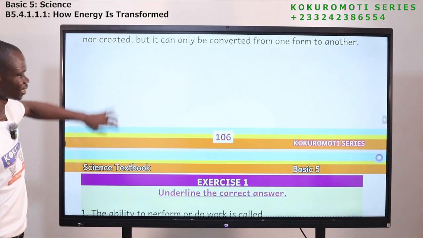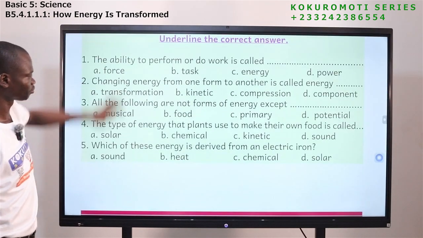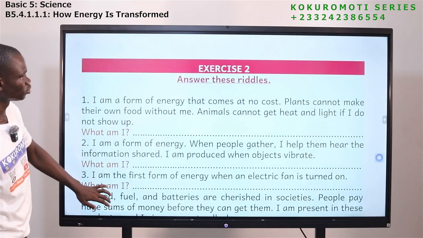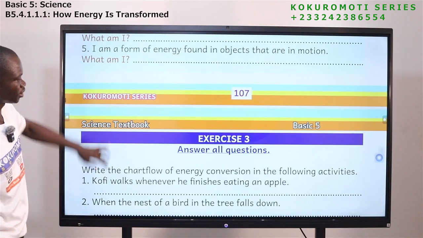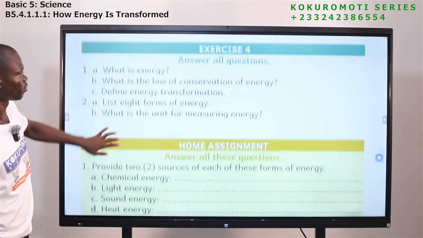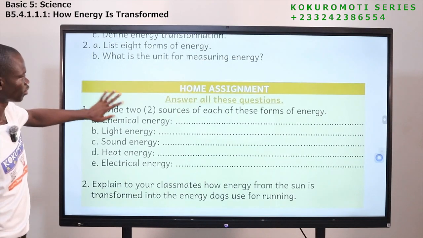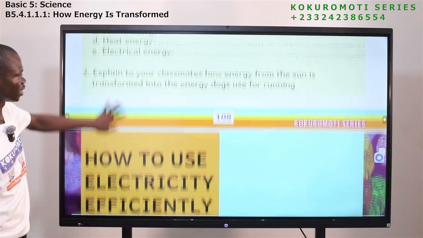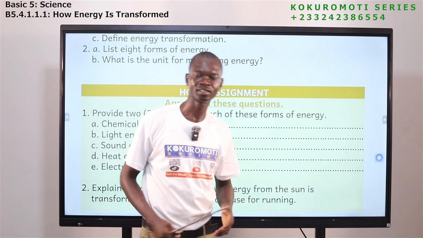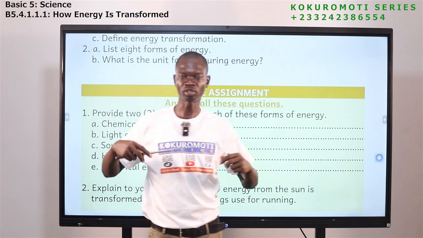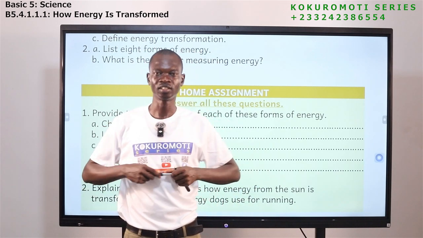Now let's look at the exercises. So we have exercise 1 here, exercise 2. Exercise 2 is in the form of riddles. Exercise 3, we have exercise 4. Then we have home assignments here. So this is what you are doing as your exercises. Make sure you get copies of the book and then you do the exercises.